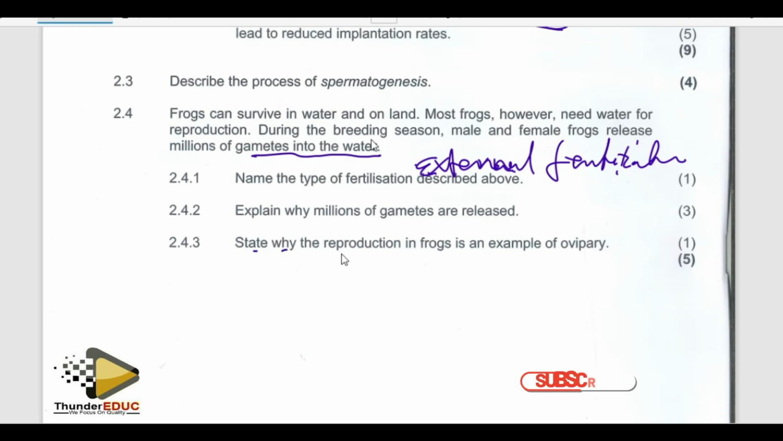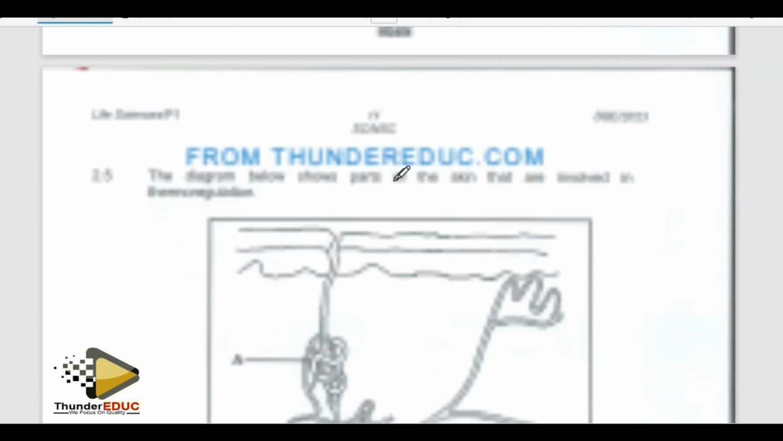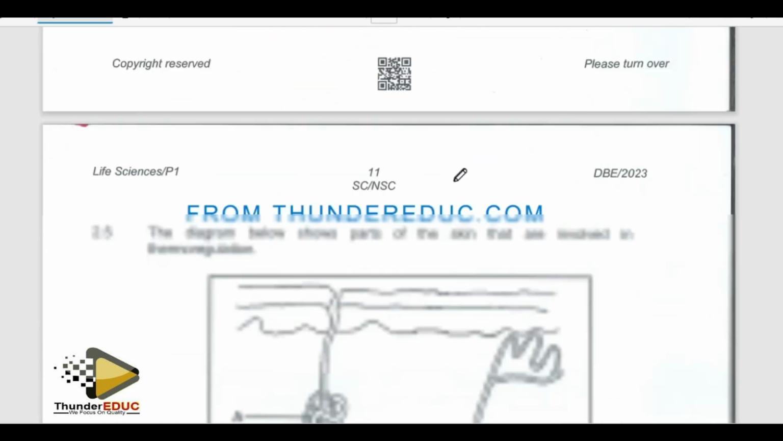State why reproduction in frogs is an example of oviparous reproduction. What is oviparous? Oviparous means that the development of the embryo is outside the female's body. So it is classified as oviparous. Why? Because the development of the embryo is outside. It's not about fertilization being outside. But definitely, if fertilization is outside, do you expect the egg to go back inside the female's body? No. So the development of the embryo occurs outside the female's body. Next question. So those marks must be obtained.